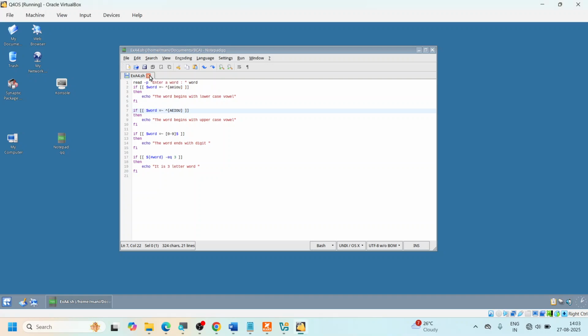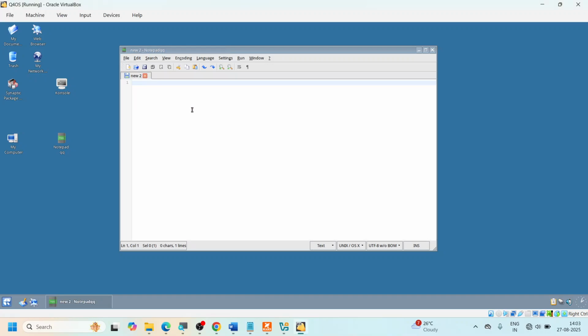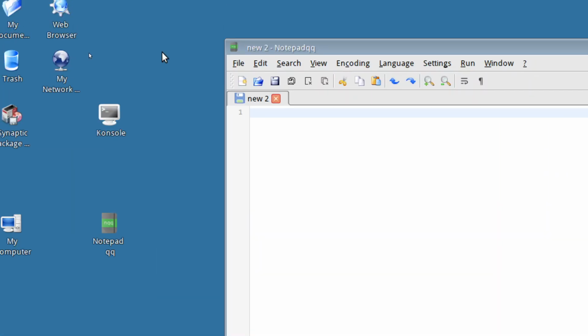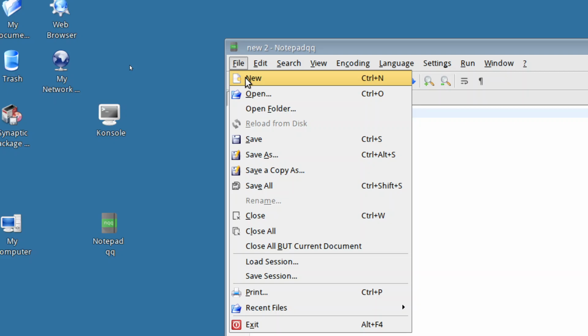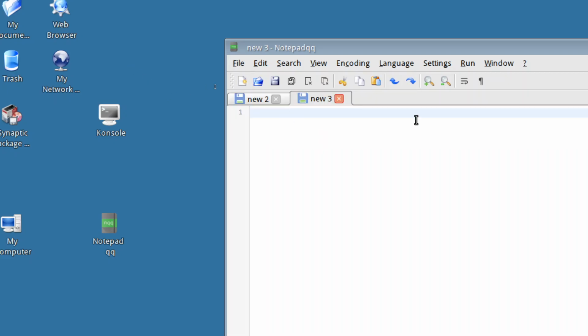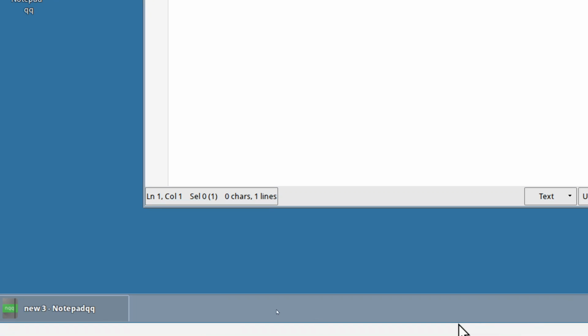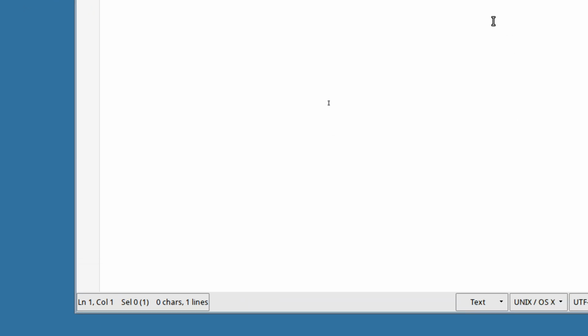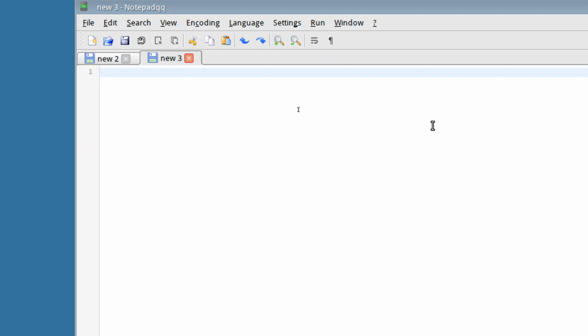Let me close the previous exercise and let us start the new exercise. You can create the new exercise by clicking on the file and then new. It is as simple as that. And what we are supposed to do is accept a number, and then check whether it is a prime or not.